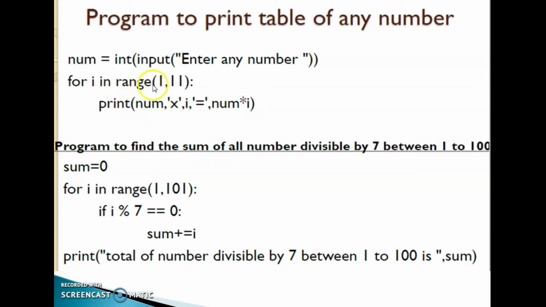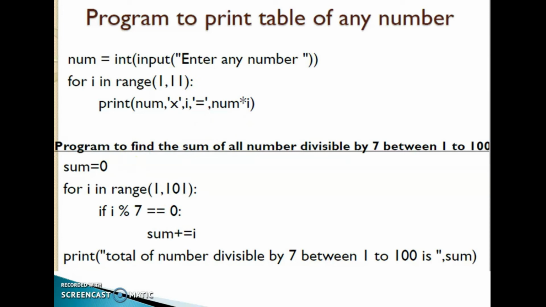Then on the next iteration, the value of I is equal to 3, so it will print 2 into 3 is equal to 6. Like that, this loop will execute till it reaches the upper bound, that is 11. When it reaches the upper bound 11, it will exit from the loop.